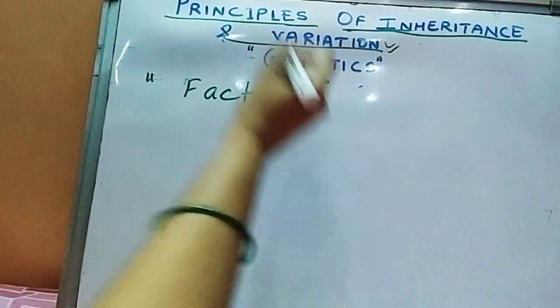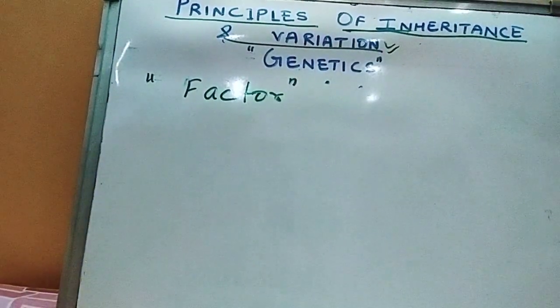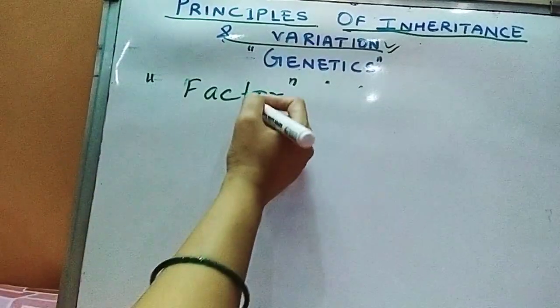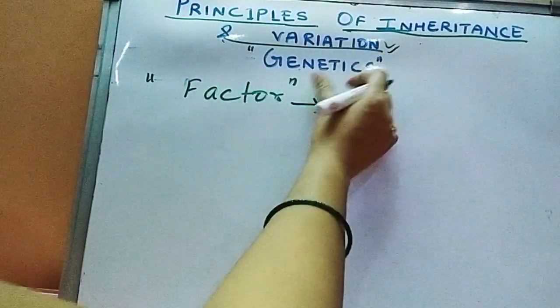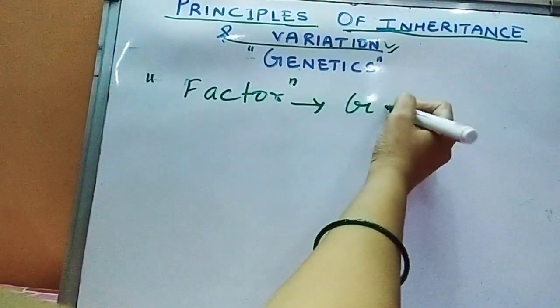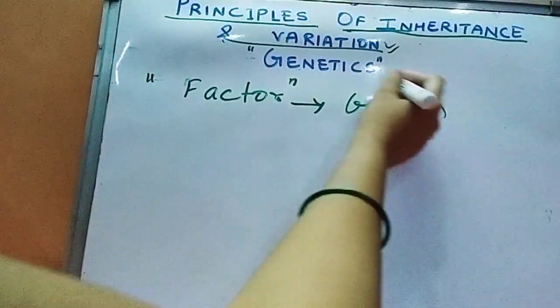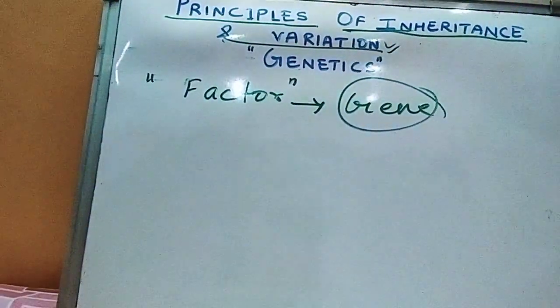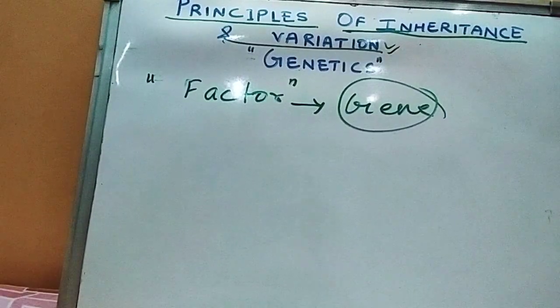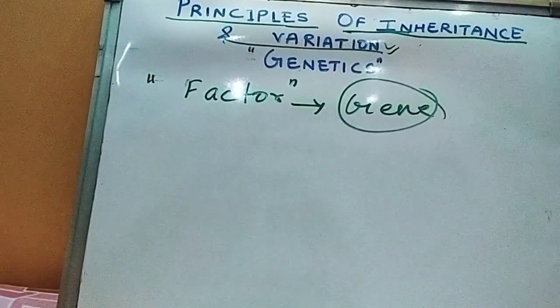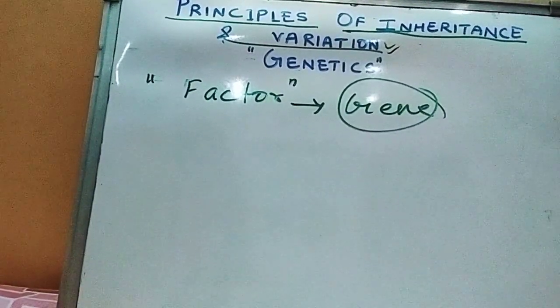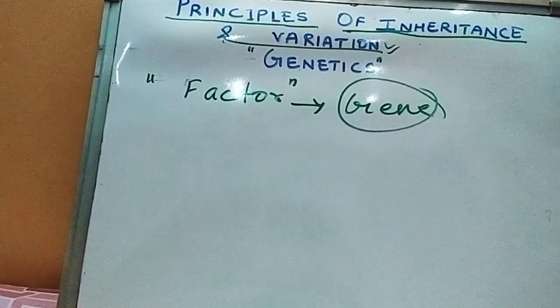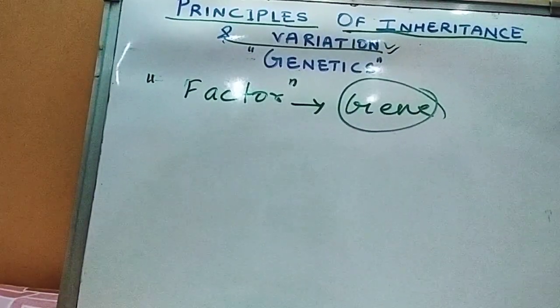There is something which is passed from the parents to the children, but later that factor was turned into the gene. So gene is the unit of heredity. Gene is the segment of DNA. Gene is the part of the chromosome that is transmitted from the parents to the offspring.